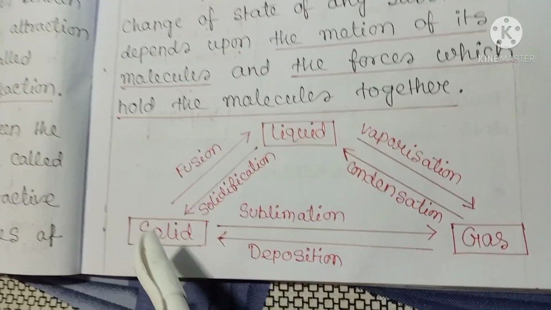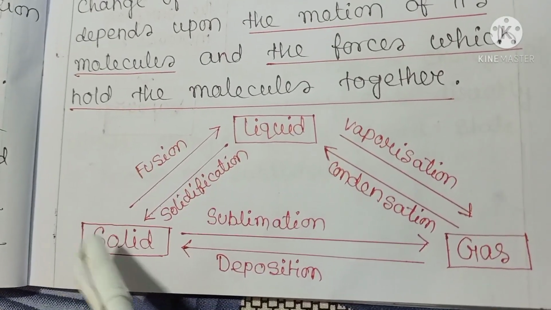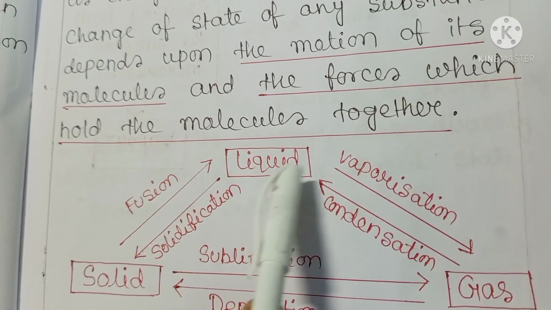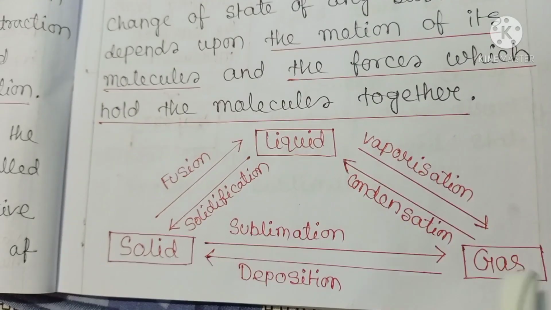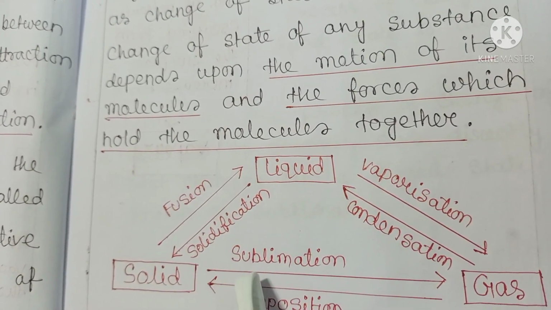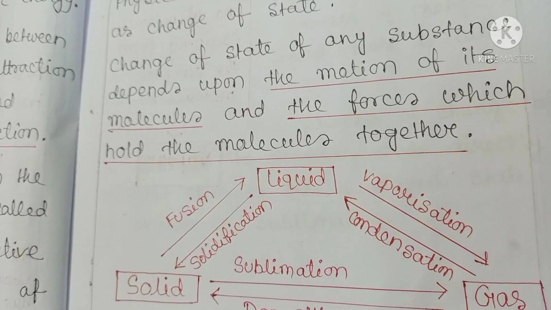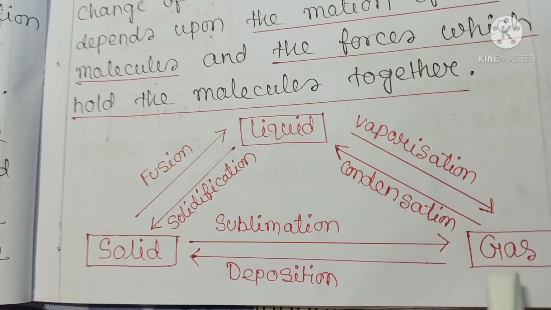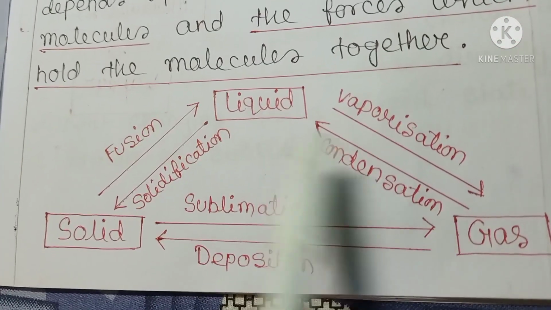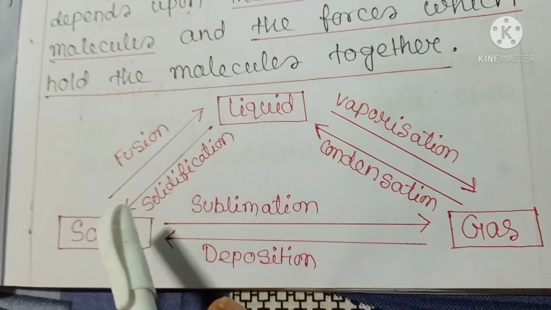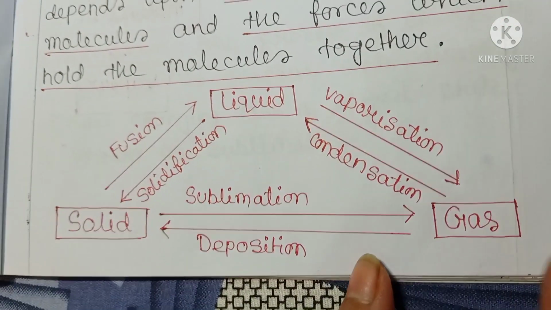Means solid on fusion changes to liquid. Liquid on vaporization changes to gas, and solid on sublimation changes to gas. Gas on deposition changes to solid. And when gas condenses, it changes to liquid, and when solidification takes place, liquid changes to solid.